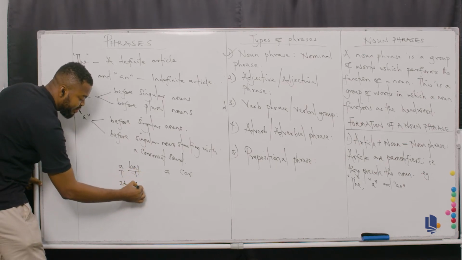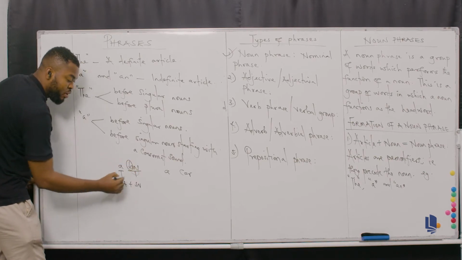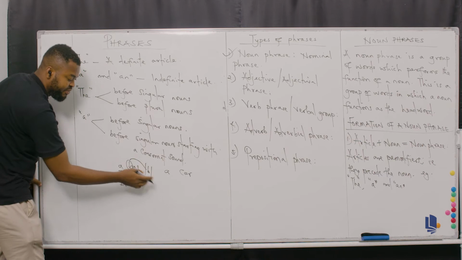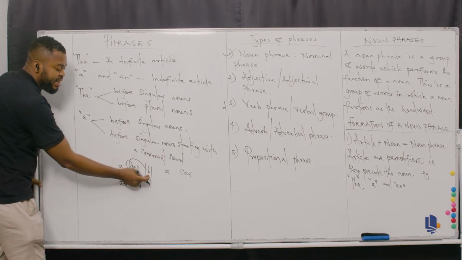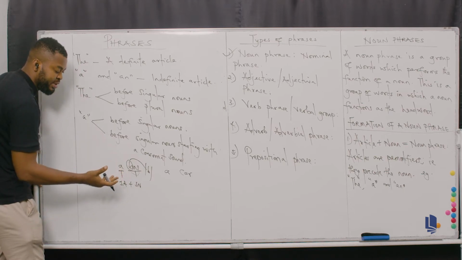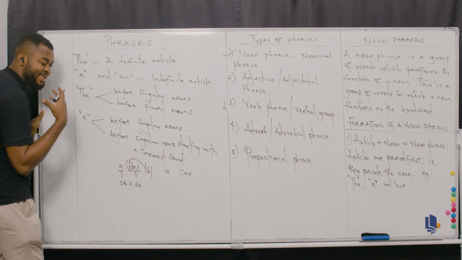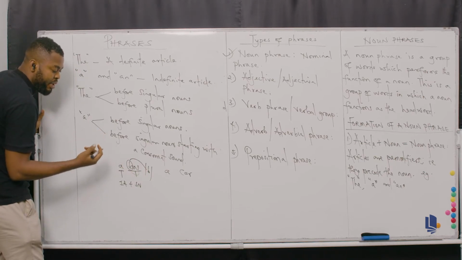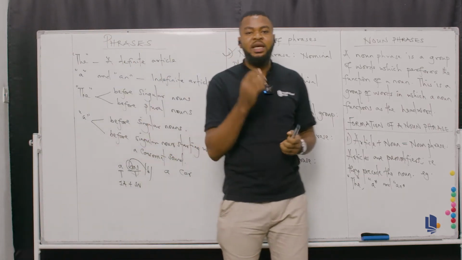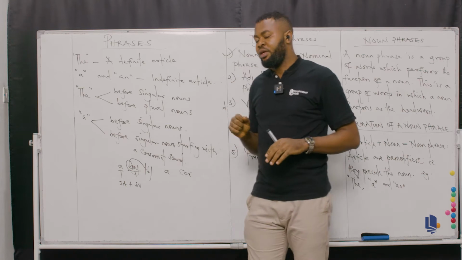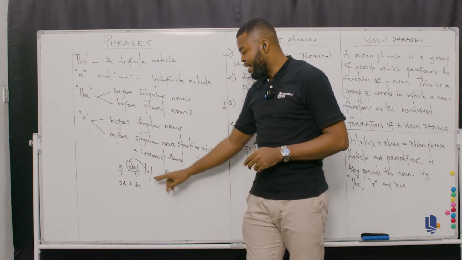Can you see that now? That's a singular noun. But remember that boy here starts with a consonant. I'm putting it in the form of a sound. Anytime you place a slant bracket like this, it means that particular letter is projected as a sound. So here, the letter B is projected as a sound: B. It's called bilabial. What does that mean? It means that both lips have to make contact. So that's a consonant sound.